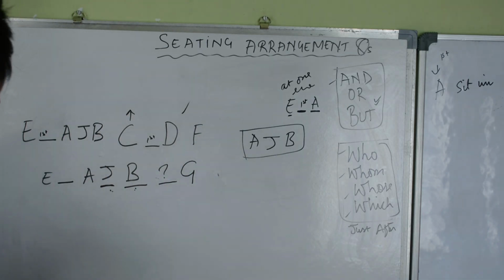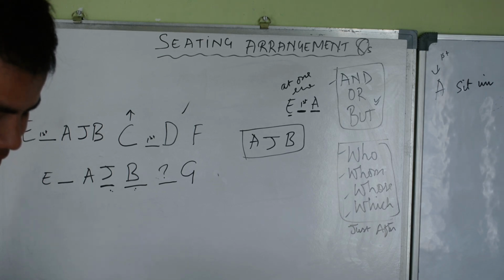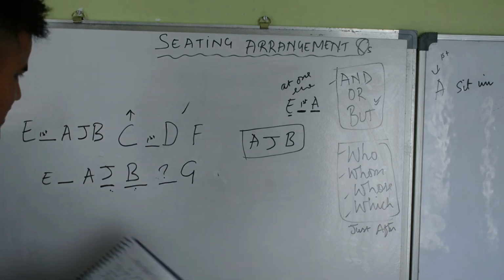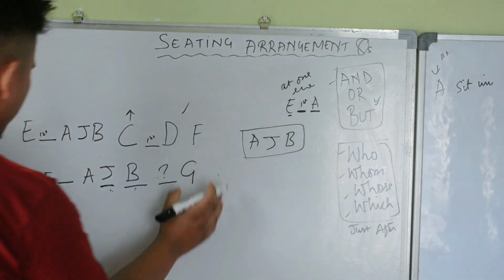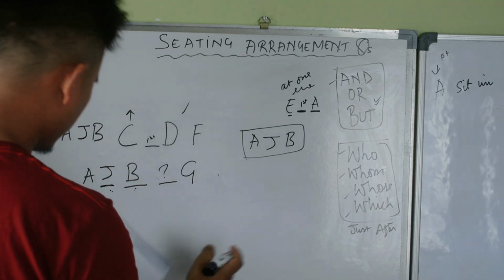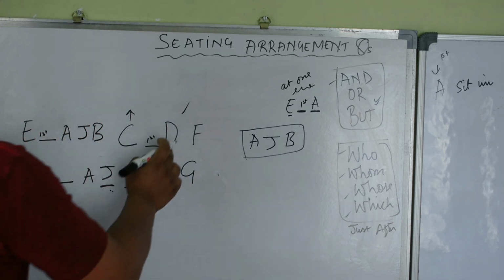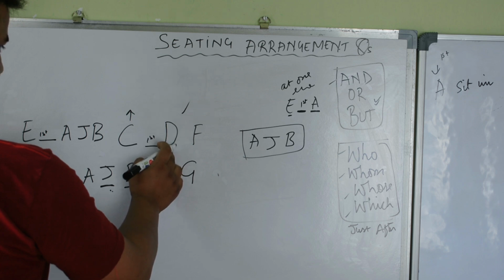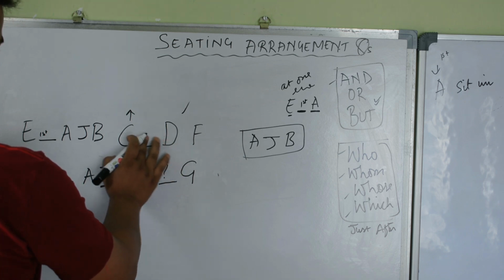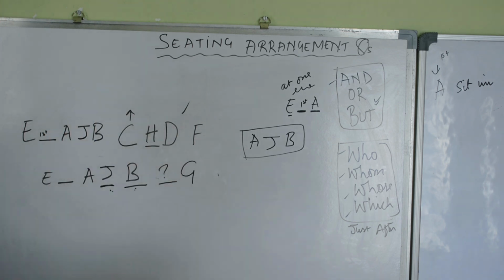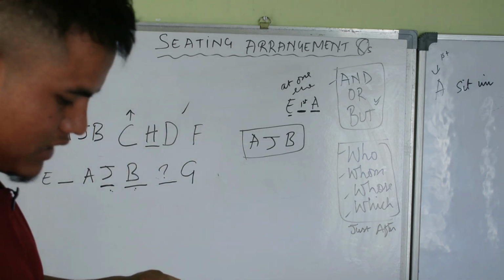H is nearest to D to the left. H is nearest to D. Where is D? H is nearest to D. H is nearest to D to the left.